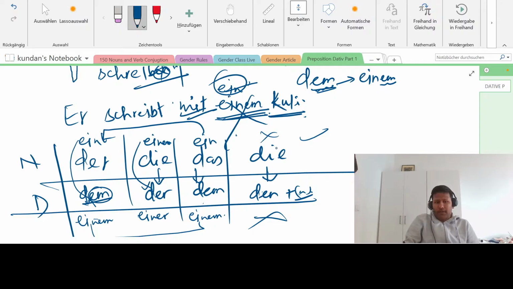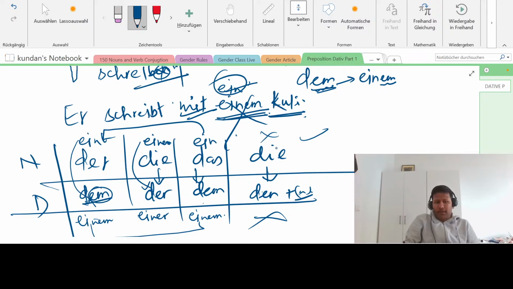Next topic, nach. So this is used when you are traveling from somewhere to somewhere, like origin, going from city to city, or in time also, after some time. In English the meaning is after, or in that direction. This is what nach is used for. And this is always dative. Today whatever we are learning is always dative. So the table I explained to you is so important that you have to never forget this table. Let me put here once more for anyone who is joining late.